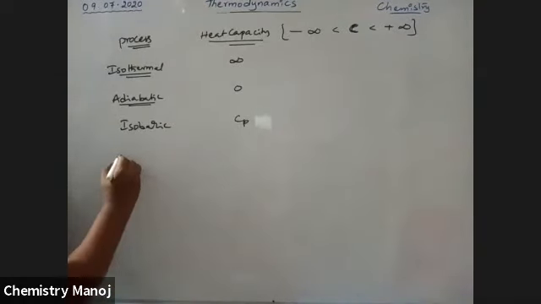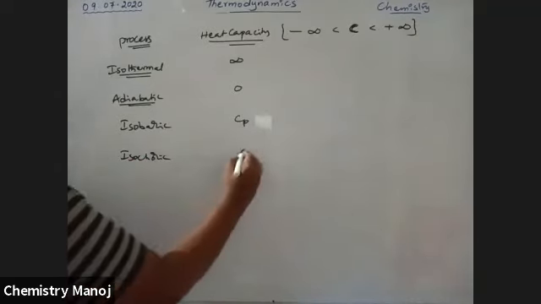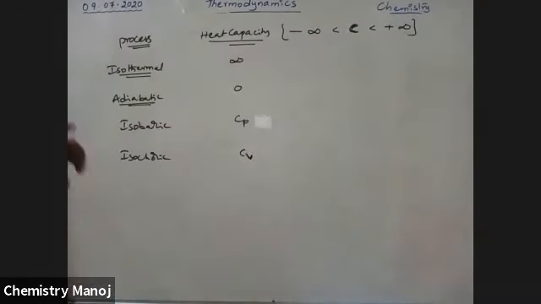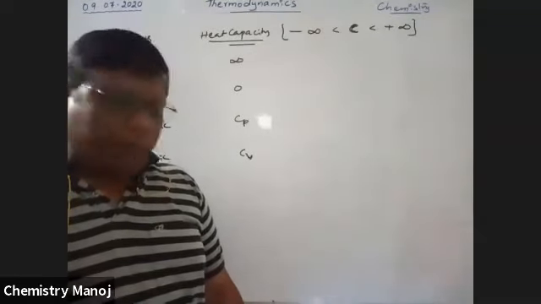For isochoric, that is constant volume, that is taken as Cv. These are the conclusions finally. So in which process heat capacity is how much? These are important relations.